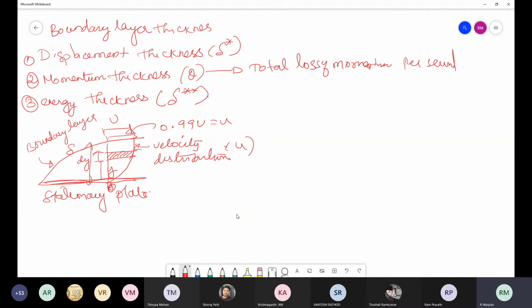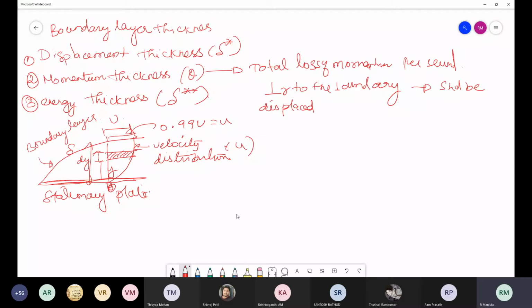Okay. So otherwise you can say it is a distance which is measured perpendicular to the boundary. So the boundary is nothing but a solid boundary. So it is perpendicular to the boundary of the solid body, by which this boundary should be displaced.